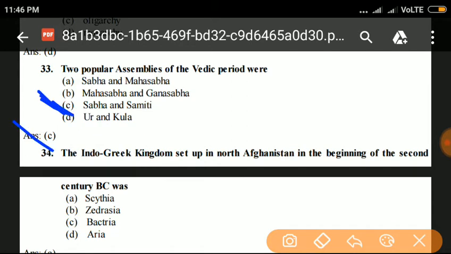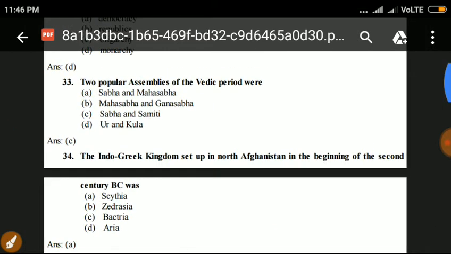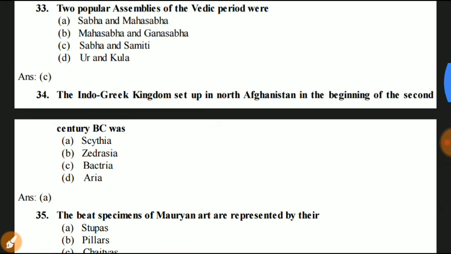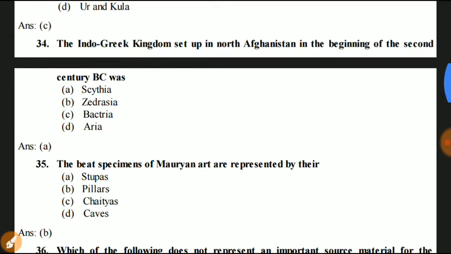Next question. The Indo-Greek kingdom set up in North Afghanistan in the beginning of the 2nd century BC was Scythia. Answer is A. Next question. The best specimens of Maurya art are represented by their stupas, pillars, chaityas, and caves. Answer is B. Pillars. The best specimens of Maurya art are represented by their pillars.